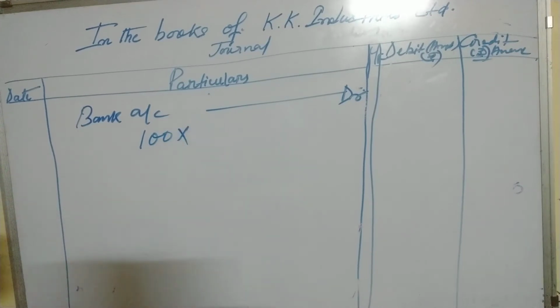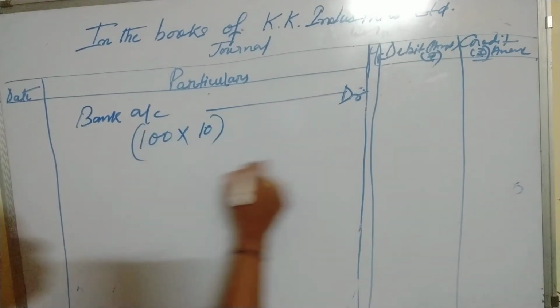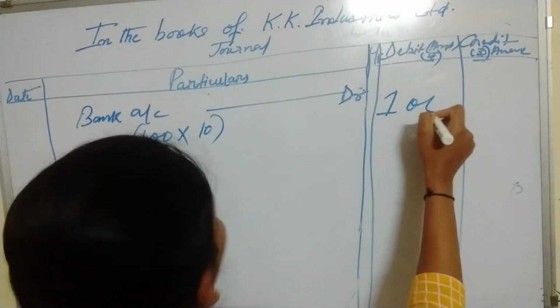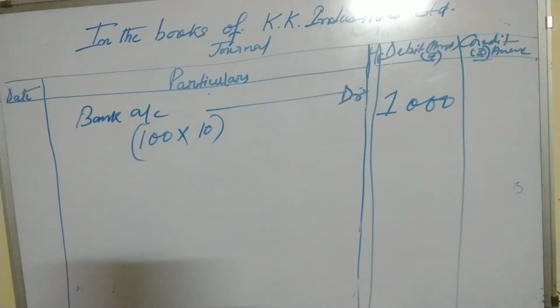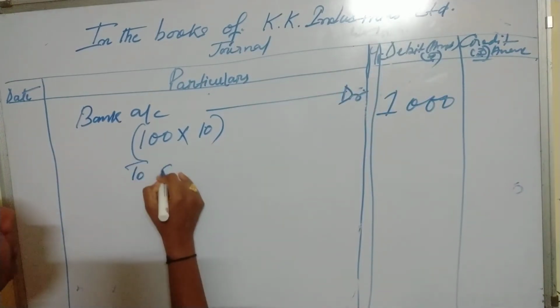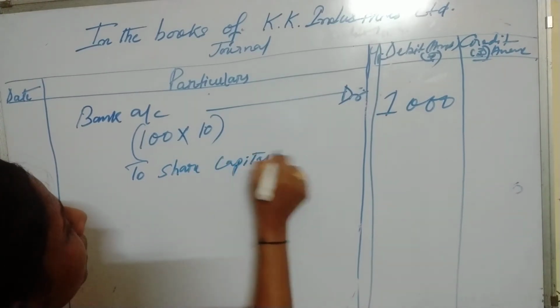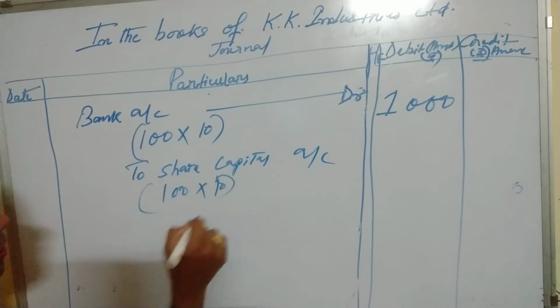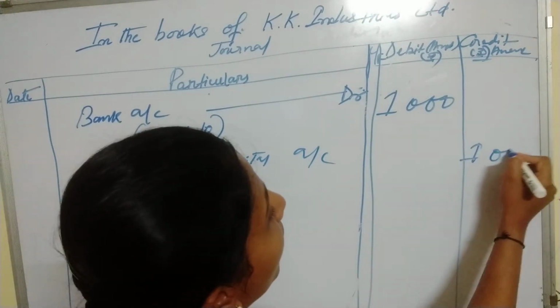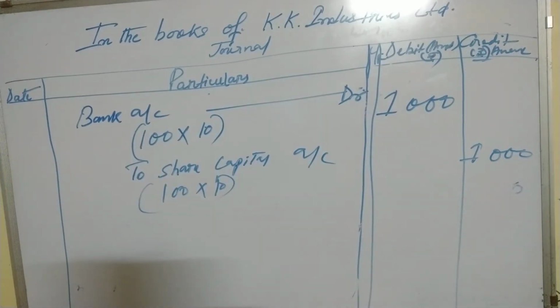Number of shares is 100. And all the shares are reissued at rupees 10. 100 multiplied by 10 is 1000. Now, what is the total capital? To share capital account. 100 shares at 10, that is 1000. So, this is the journal entry for reissue.